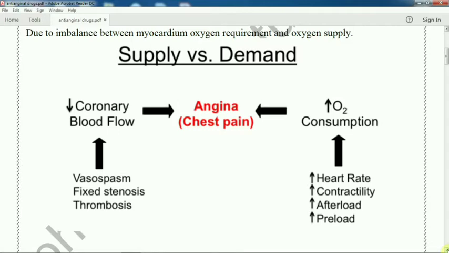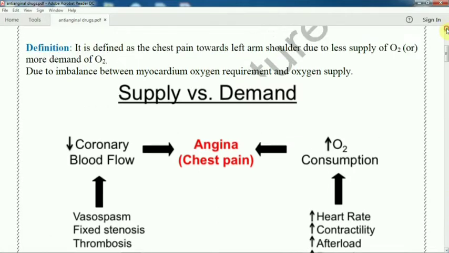Similarly, in vasospasm or vasoconstriction, the coronary artery constricts. In vasospasm, fixed stenosis or thrombosis, coronary blood flow decreases. As a result, there is a chance of angina.